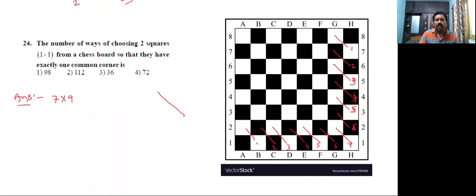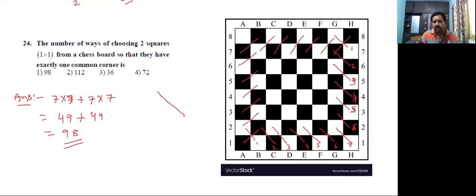Now go to another diagonal method. This is 1, 2, 3, 4, 5, 6, 7. Here 7. Similarly 1, 2, 3, 4, 5, 6, here also 7. Another diagonal: 7 into 7 plus one more 7 into 7. Overall, 7 into 7, 49, plus 49, totally 98.